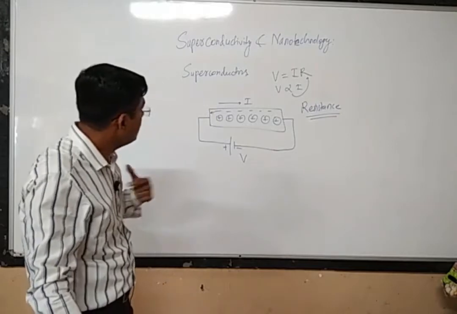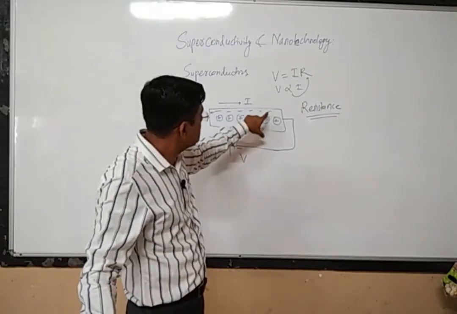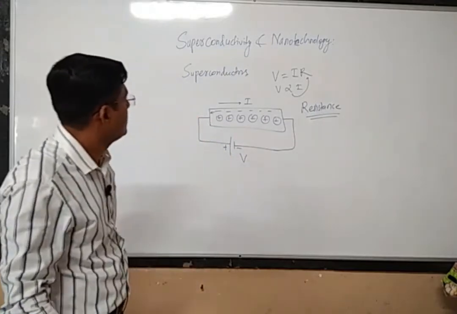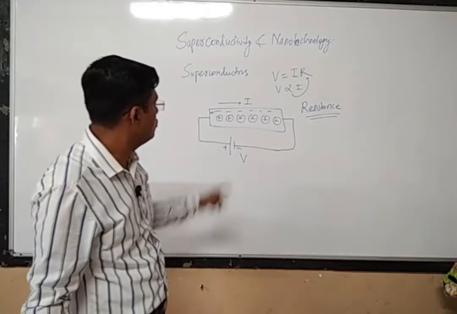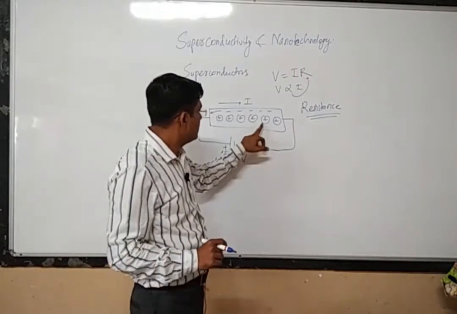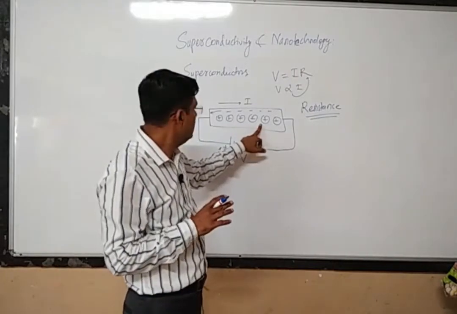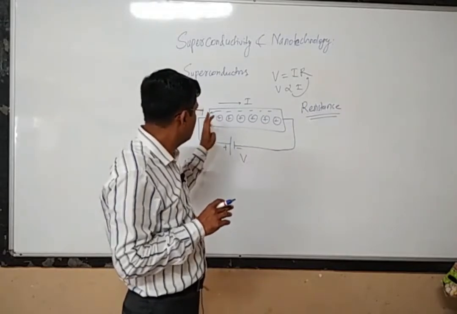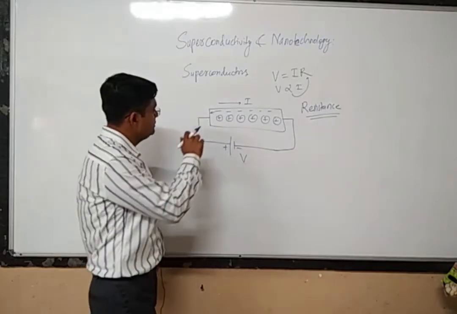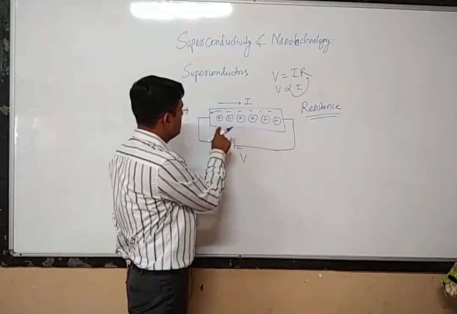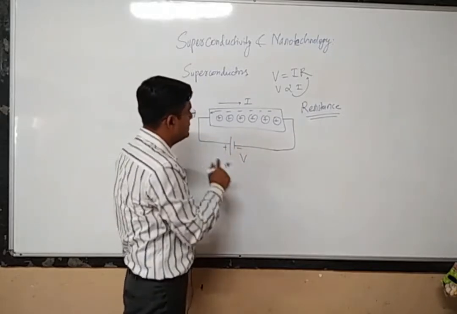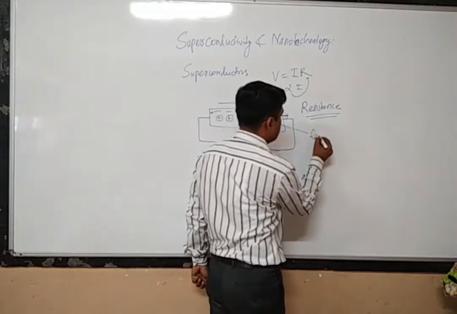Now how does this resistance come into the picture? That we have to see. What could be the possible reason for offering resistance to the flow of current? How will this resistance be created? In order to see this, let us focus on this particular thing. Any piece of metal consists of positively charged lattice ions, and these ions are called lattice ions.